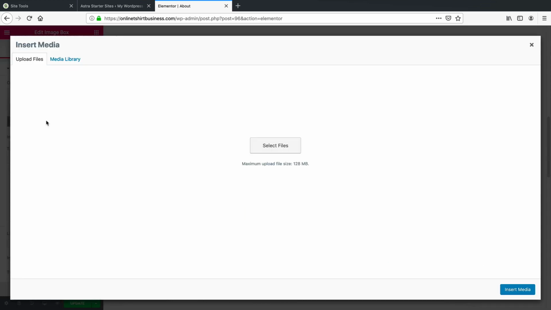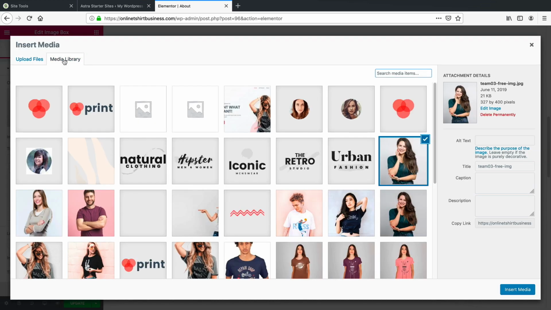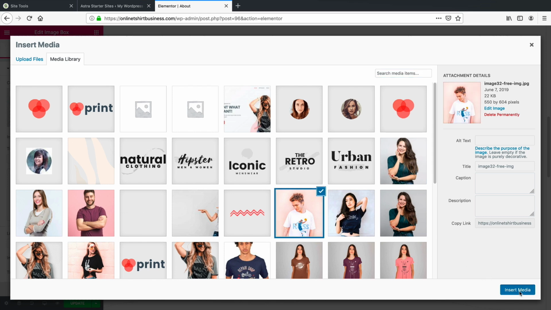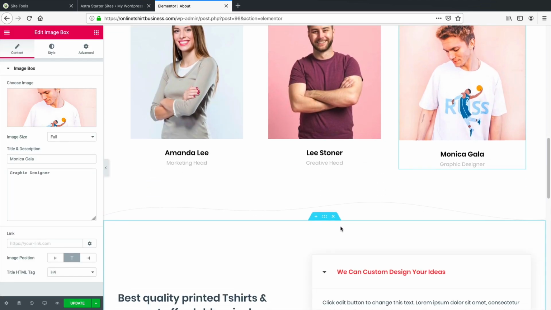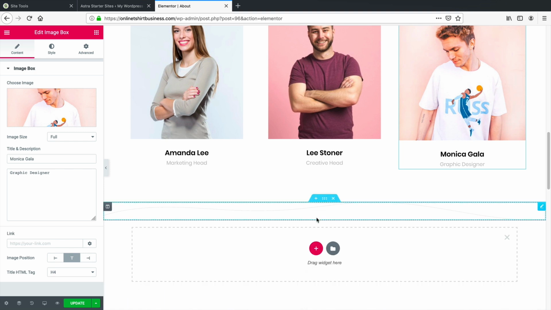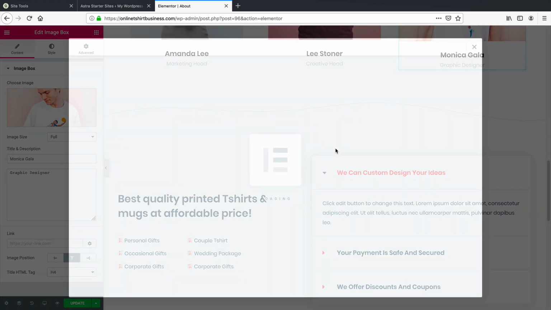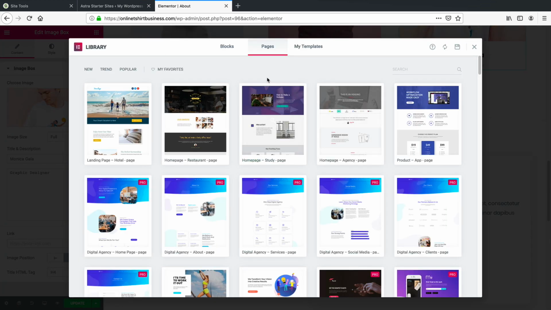Under choose an image, you just go to your media library, pick an image and swap it, etc. If you want to add in a new section, right here, type in add a new section, and they have something called blocks, and I really recommend using the blocks. So right here, I'm clicking on this folder, and over here, they have different templates. So these are all different templates.